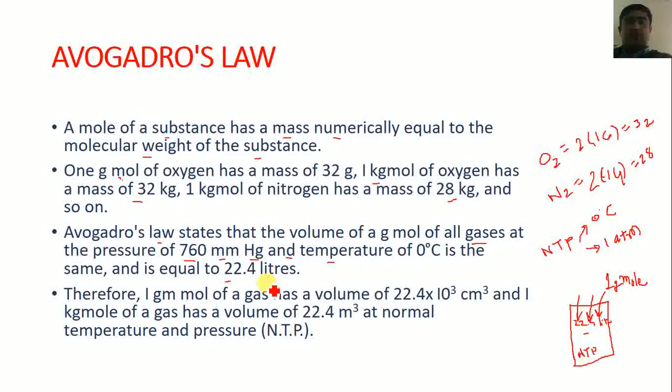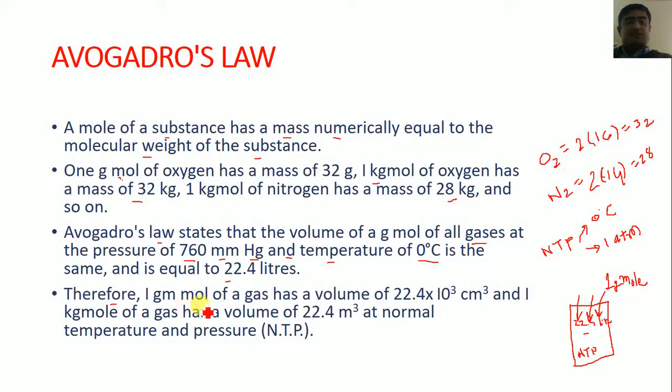So if you have a volume of 22.4 liters under NTP conditions, with temperature 0 degree and pressure 760 mm of Hg, or 1 atmospheric, then the amount of gas is known as 1 gram mole of gas, which is applicable to all real gases.